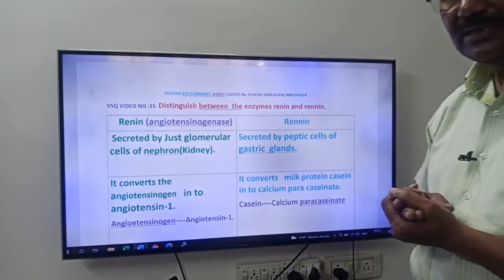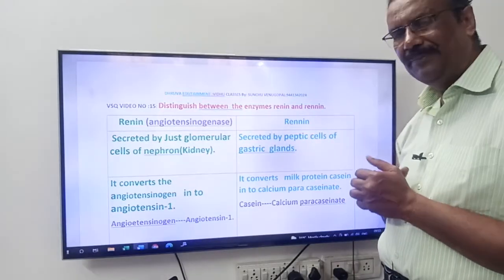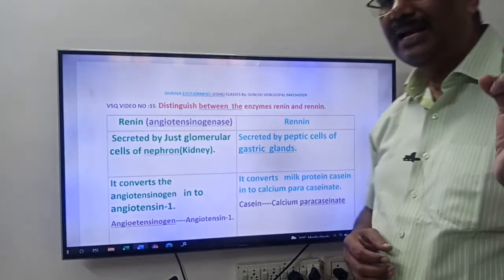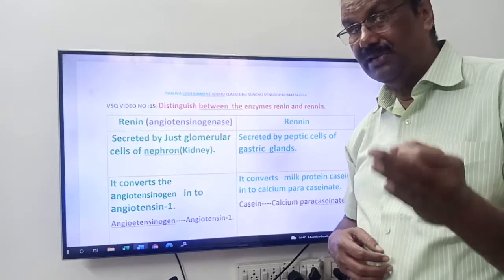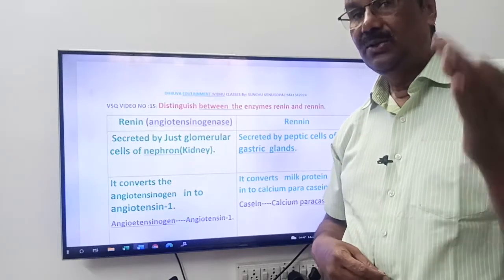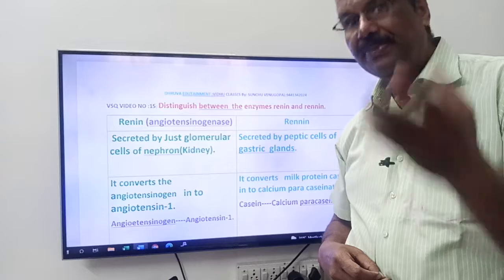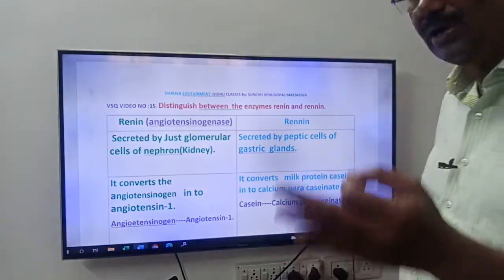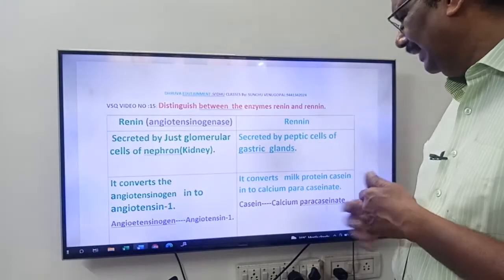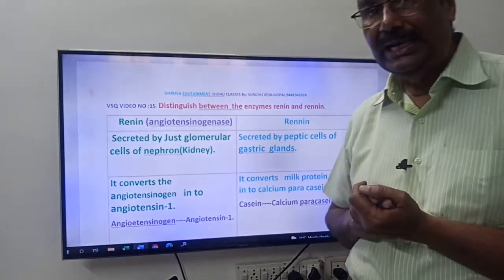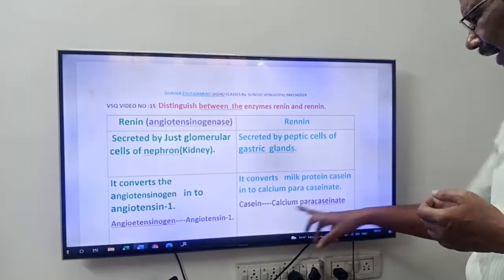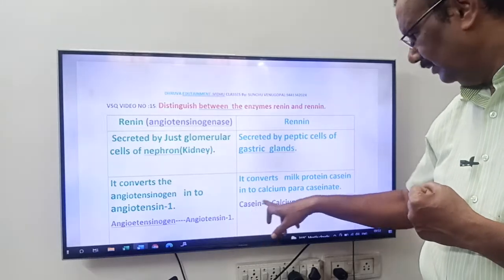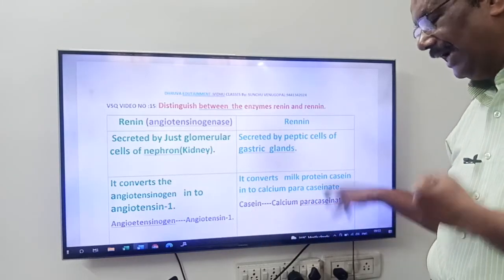Whereas come to rennin, friends. Rennin is an enzyme of the digestive system. It is secreted by the peptic cells of gastric glands of the stomach. You know, friends, gastric glands are present in the stomach. Those gastric glands have some peptic cells. Those peptic cells secrete an enzyme that is called rennin. This rennin converts the milk protein casein into calcium paracaseate. See friends, what is casein? Casein is the milk protein. It converts into what? Into calcium paracaseate.